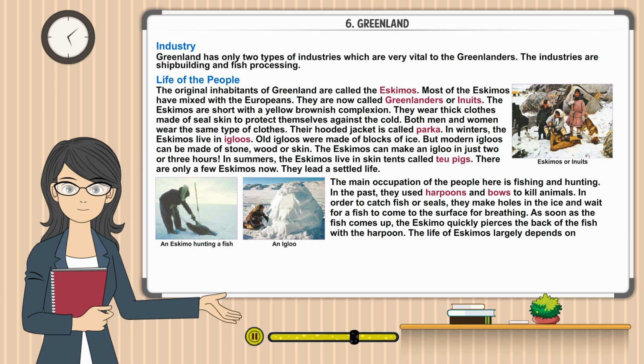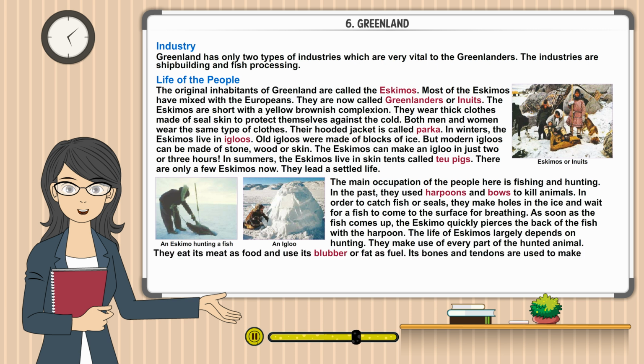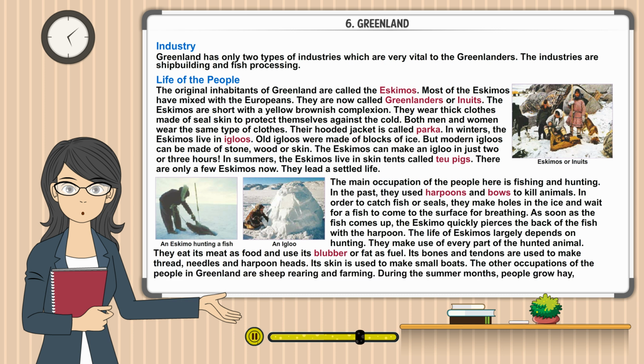The life of Eskimos largely depends on hunting. They make use of every part of the hunted animal. They eat its meat as food and use its blubber or fat as fuel. Its bones and tendons are used to make thread, needles, and harpoon heads. Its skin is used to make small boats. The other occupations of the people in Greenland are sheep rearing and farming. During the summer months, people grow hay, potatoes, and other vegetables in the southwest coastal region.